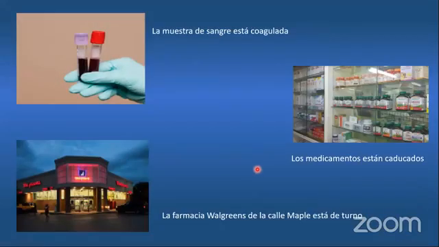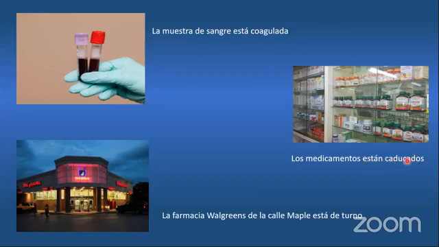Next one here. Blood is coagulated. We didn't shake the tube properly. La muestra de sangre. Do you remember? Muestra de sangre is the blood sample. La muestra de sangre está coagulada. Next one here. Los medicamentos, the medicine, están caducados. Okay?